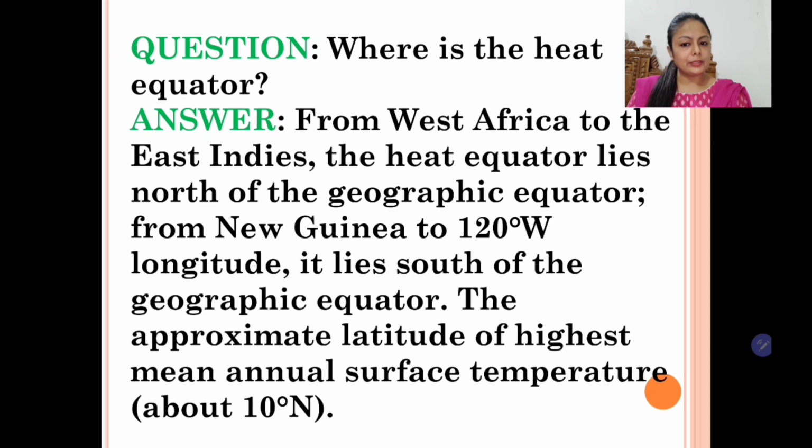Now what is heat equator? Children, we have learned from West Africa to East Indies, the heat equator lies north of geographic equator. From New Guinea to 120 degree west longitude, it lies south of geographic equator. The approximate latitude of highest mean annual surface temperature is at 10 degree north. So students, this is general information like where the heat equator lies to the north and south of the geographic equator.